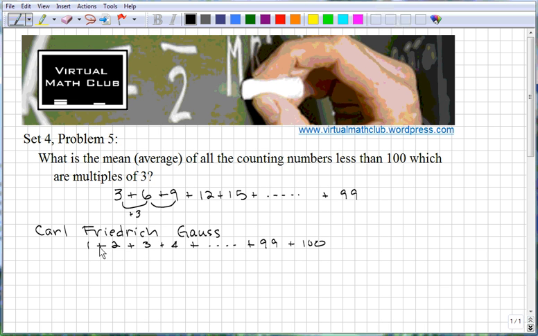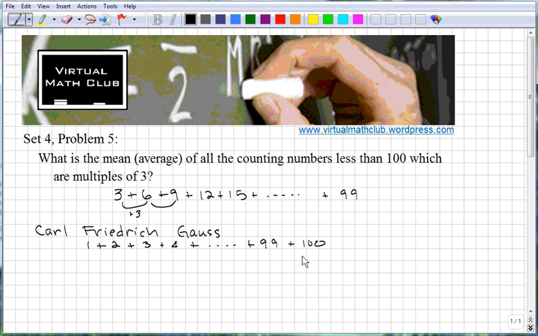Most kids would say, okay, 1 plus 2 is 3, 3 plus 3 is 6, 6 plus 4 is 10, and then they just keep adding, adding, adding. But Carl Friedrich Gauss looked at this list, and as a true mathematician, he wanted to add this thing efficiently. He didn't want to spend a lot of time just doing a bunch of number crunching. So he looked at it and thought about it and came up to the teacher within a few minutes with the answer. So the question is, how did he do it?